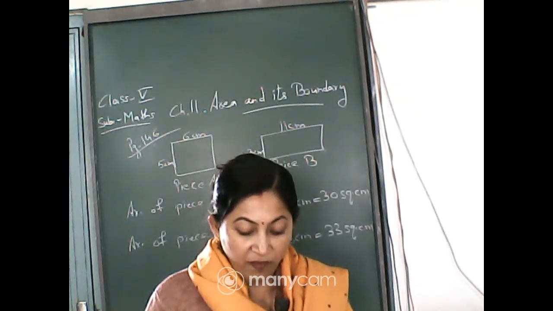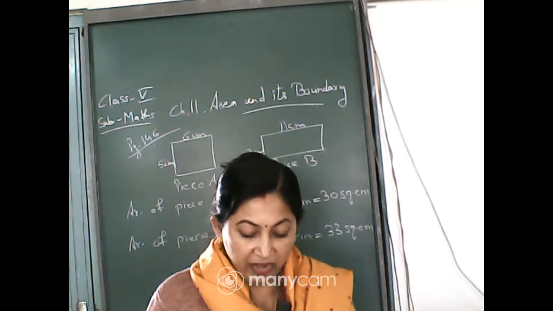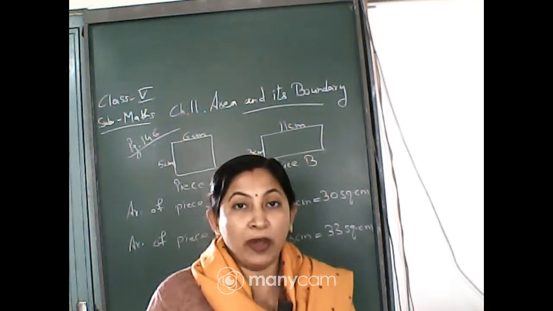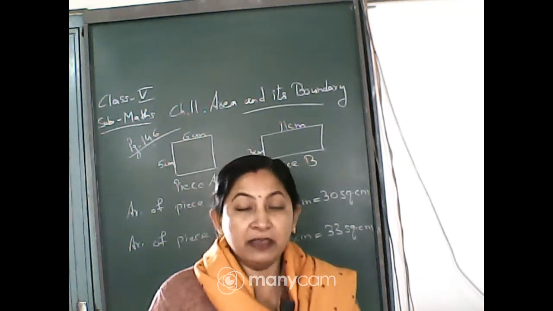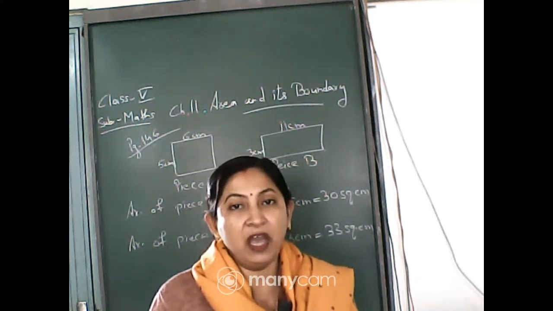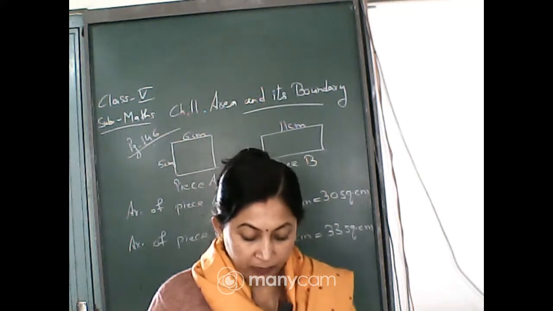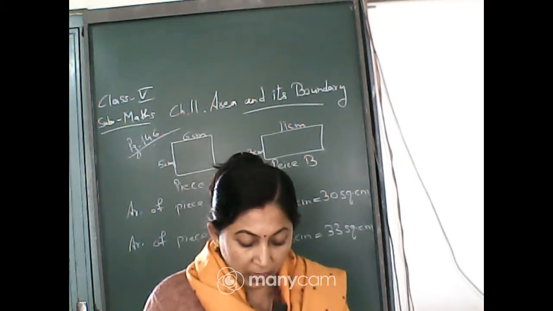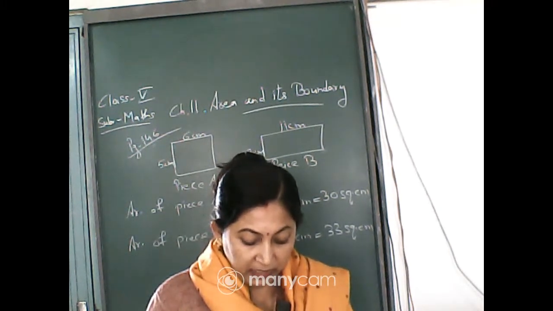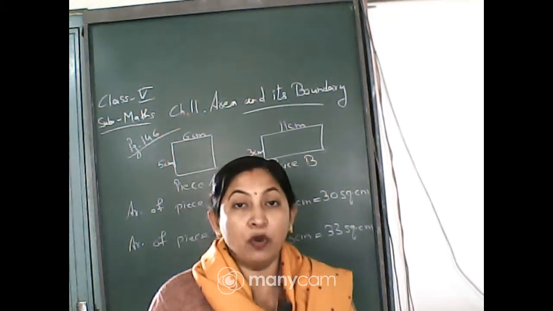Now, see the next one. A friend of Parth and Ginny showed one way using small squares. Now, a friend of Parth and Ginny is showing another way to calculate. See what he has done. The length of piece A is 6 centimeters, so 6 squares of side 1 centimeter can be arranged along its length.